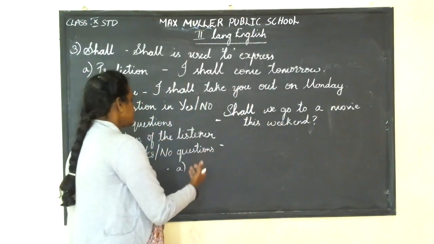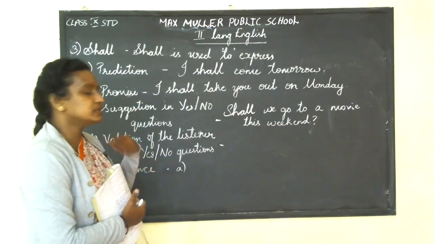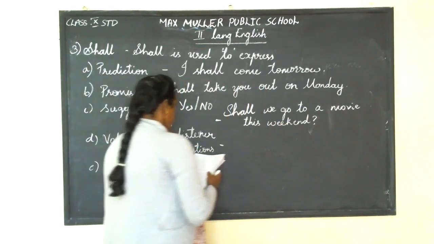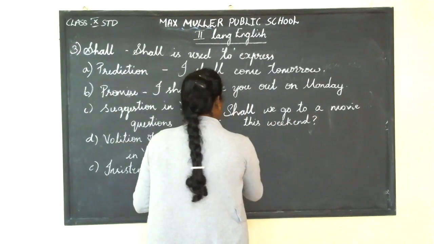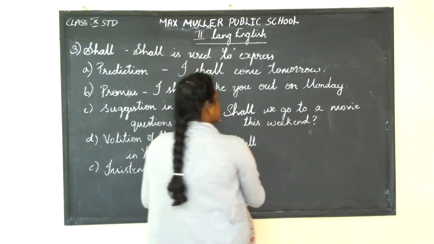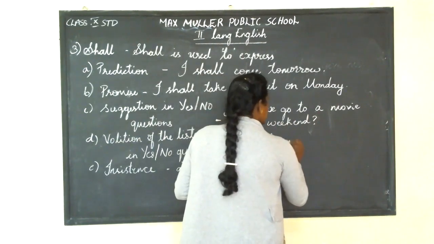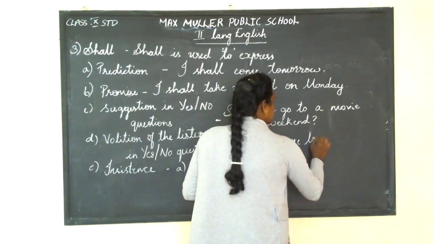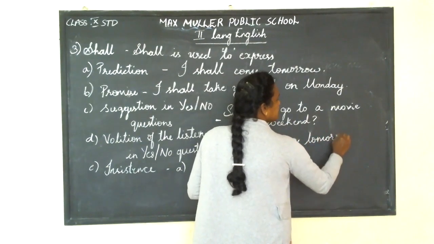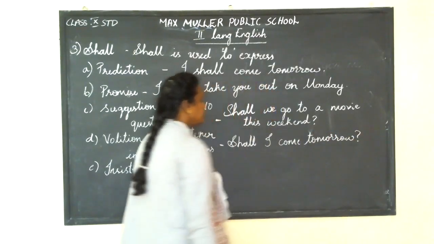So you are asking some kind of question that the listener should answer with yes or no. Shall I come tomorrow? You are asking for a kind of permission. Even the answer formats will be yes or no. Yes if they want me to come or no if they don't want me to come.